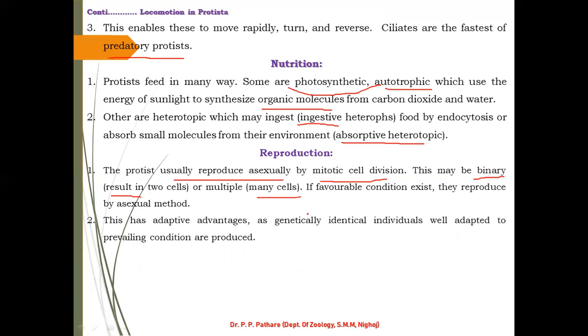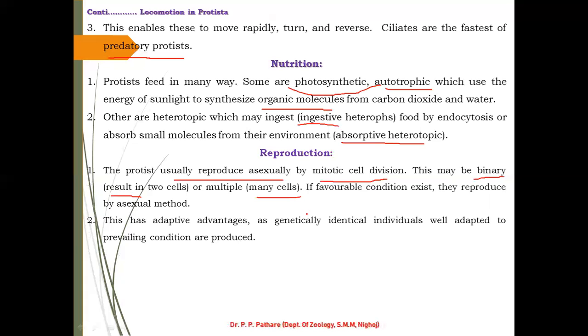This has adaptive advantages, as genetically identical individuals will be adapted to the prevailing conditions. It will be helpful. It means if favorable conditions are not present, at that time this asexual method is used in protists for reproduction, and it is an adaptive advantage.